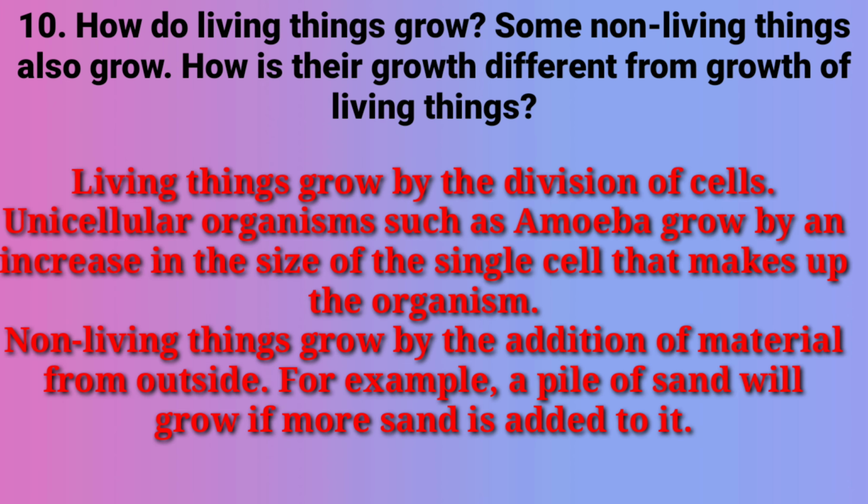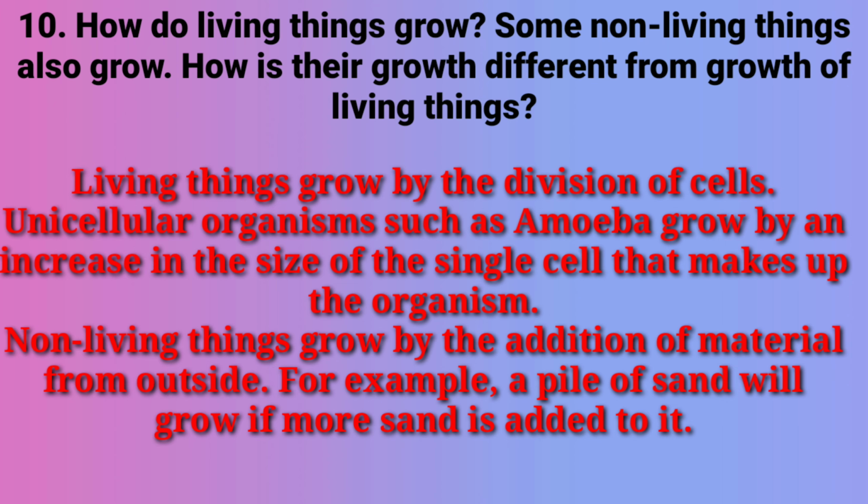See, living things grow by division of cells. Unicellular organisms such as amoeba grow by an increase in the size of the single cell that makes up the organism. Non-living things grow by the addition of material from outside.